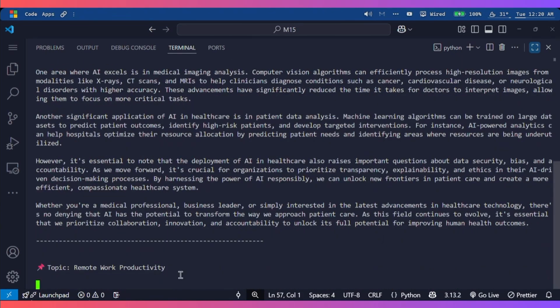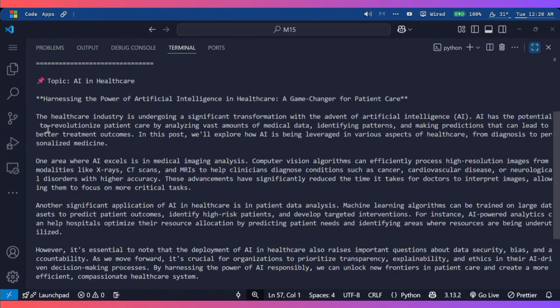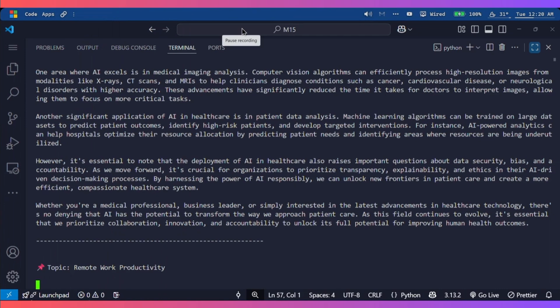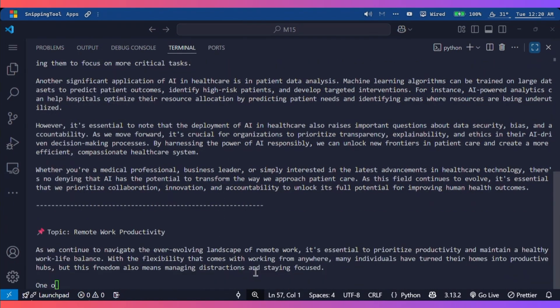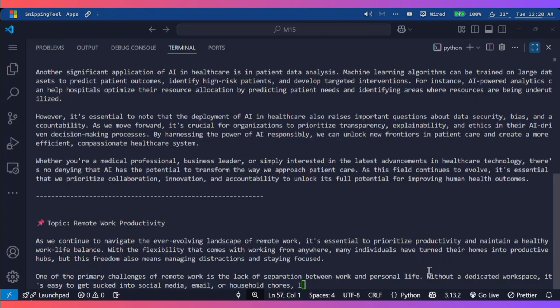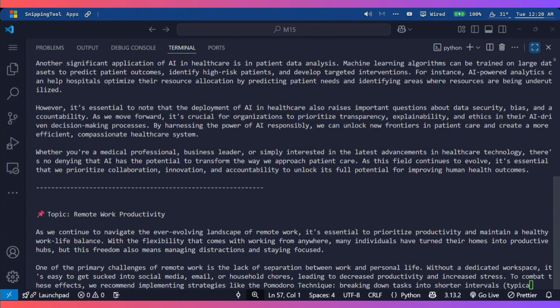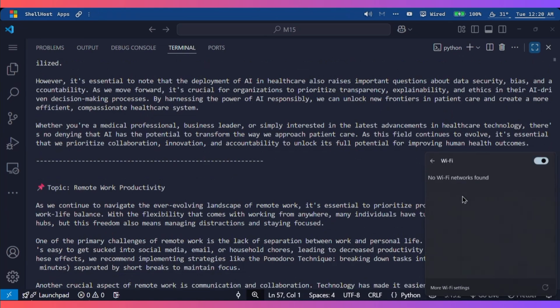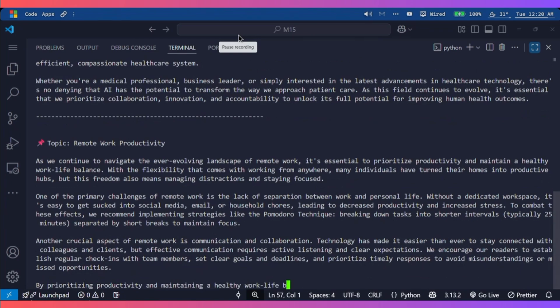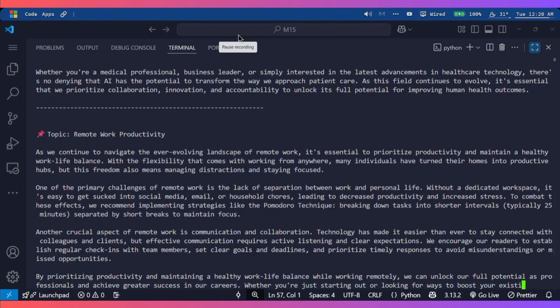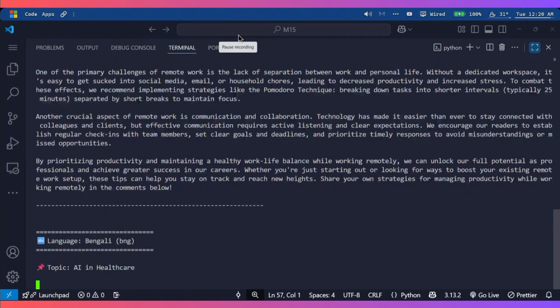The post is done and we can see it generated it in LinkedIn style. Now let's wait for another one. Nice. Now it is generating in Bengali.